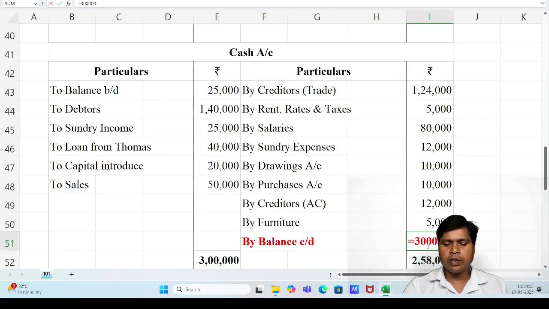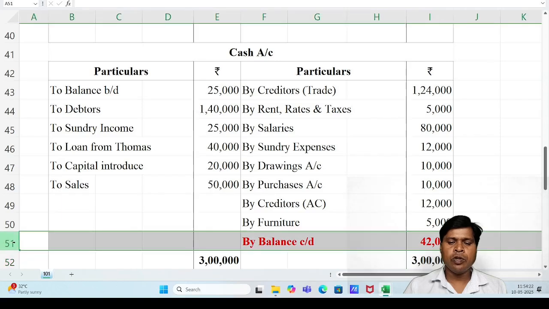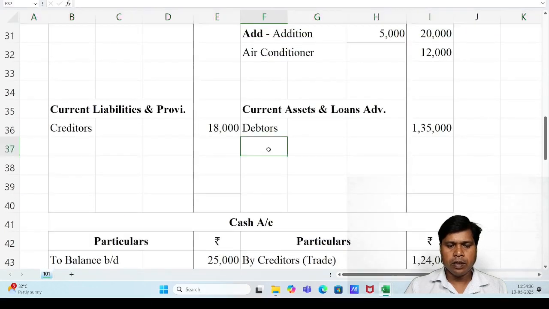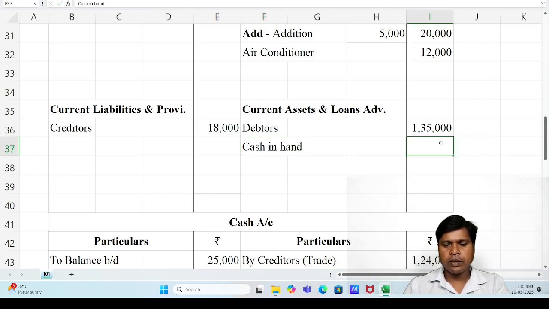3 lakh minus 2 lakh 58,000. So cash at the end available is 42,000. This is the closing value of cash. We have made the cash account to find the value 42,000. It means the cash at the end. So the final effect goes to the current year balance sheet asset side, right after debtors, cash in hand 42,000. Closing balance should be recorded under closing balance sheet.